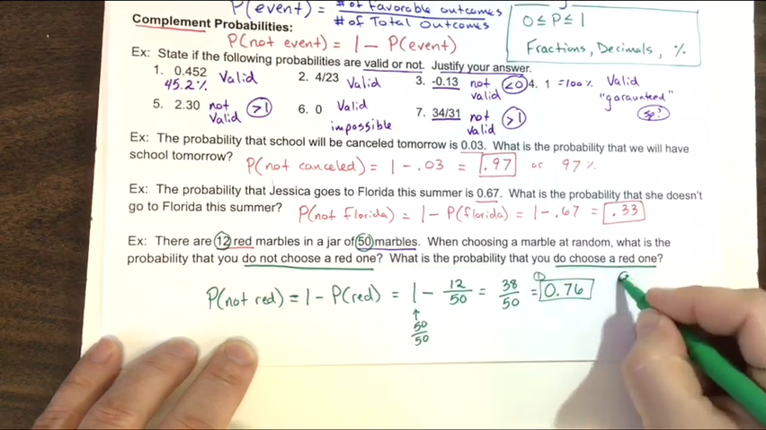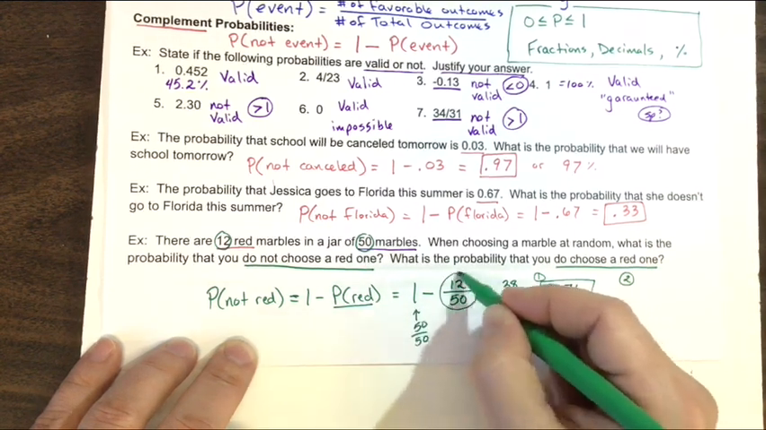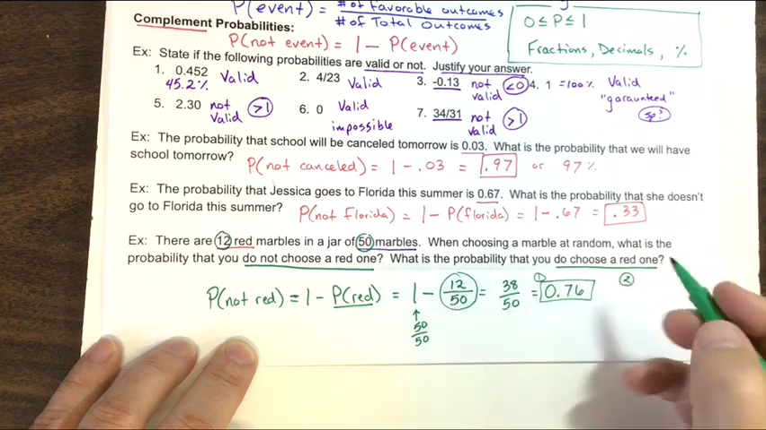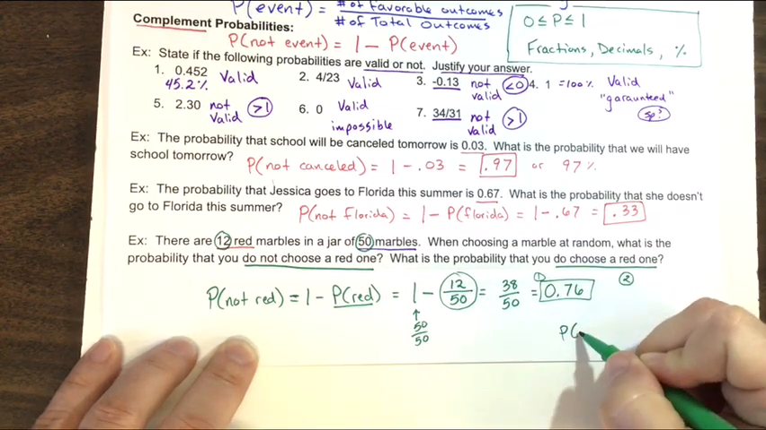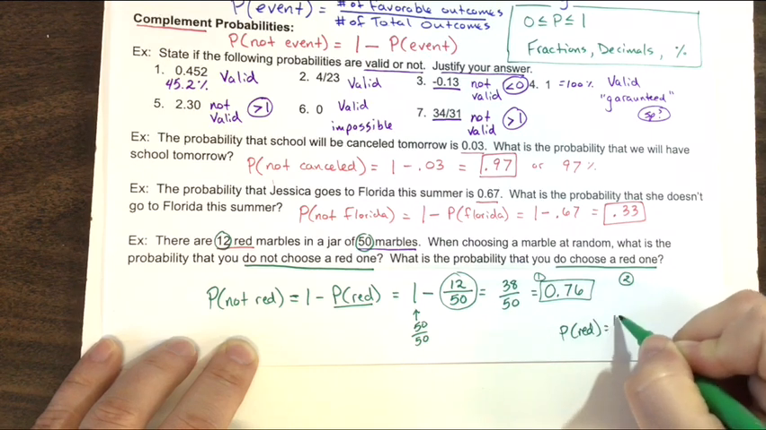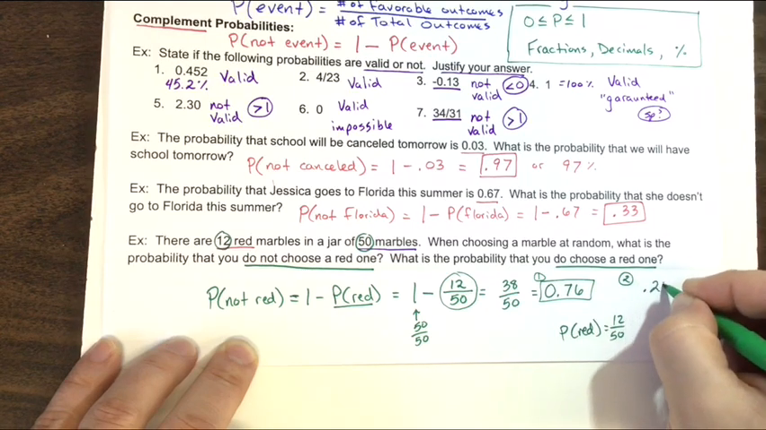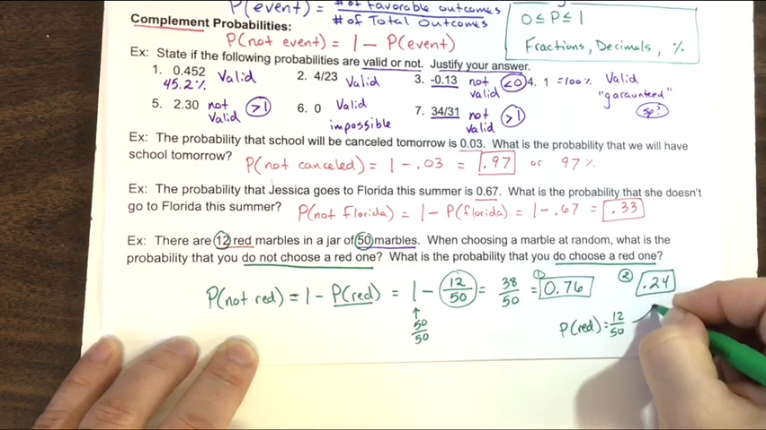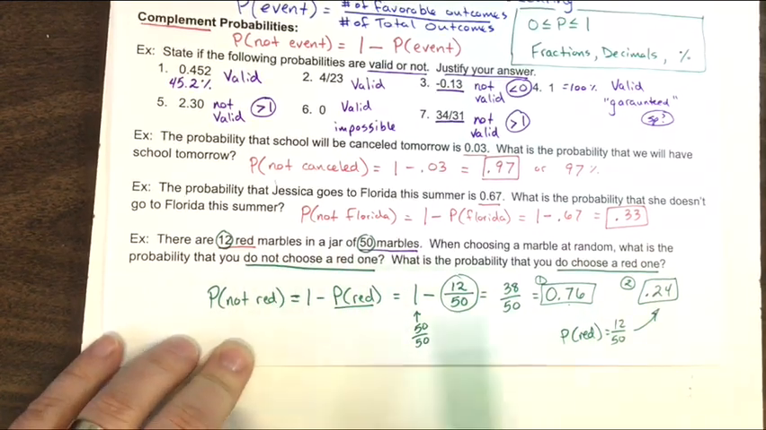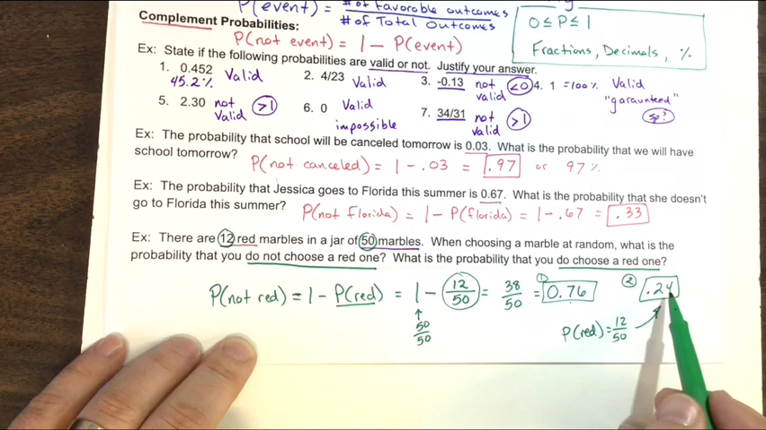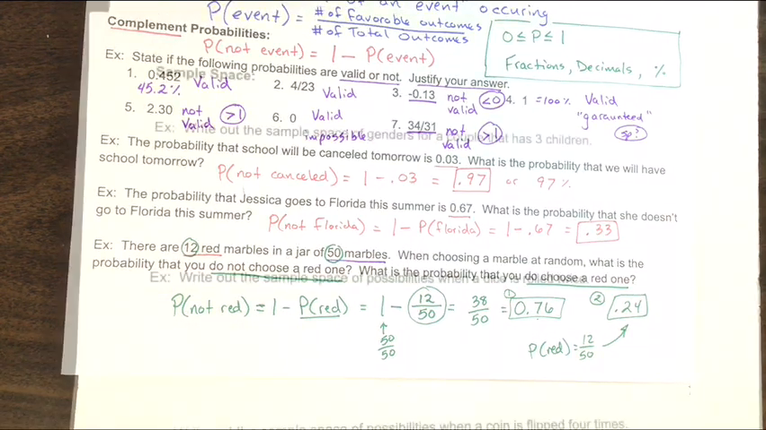But the answer to the second question we've already shown right there. The answer to the second question is the probability of choosing a red. The probability of choosing red was 12 out of 50, and when I divide that out to its decimal form, that's 0.24. Remember that these two probabilities, choosing red and not choosing red, should add up to a total of 1. 0.24 plus 0.76 does equal 1.